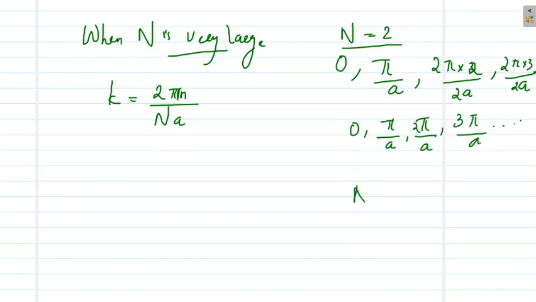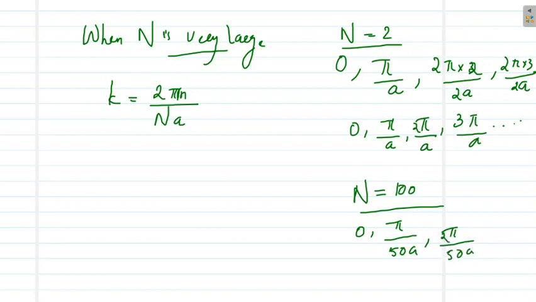So what will happen if N is very large? Suppose N is 100, how will this series look? It will be 0, 2 pi by 100a, then 2 pi by 50a, and so on. So you can see here, if N is getting large, the values that k can choose are getting closer. So that is what happens if N is very large.